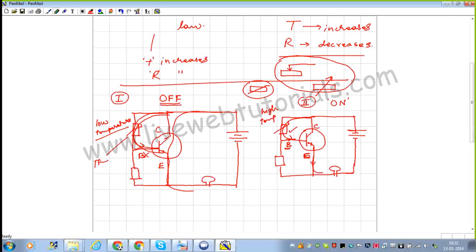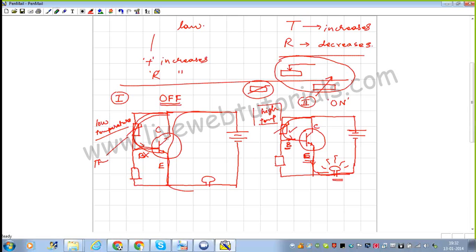The current is on. A large current is going to flow through the emitter, and of course the small base current controls it. Once the current flows through the emitter, this buzzer will start ringing. When does the buzzer start ringing? When the temperature is high. When the temperature is high, the resistance is low, so a small amount of base current starts flowing, that turns on the transistor. The large amount of emitter current also starts flowing, that rings the buzzer.